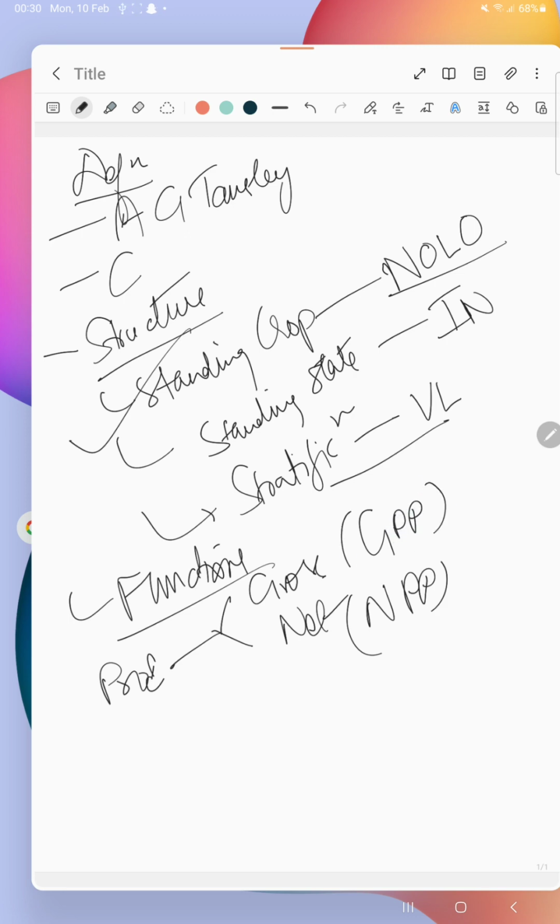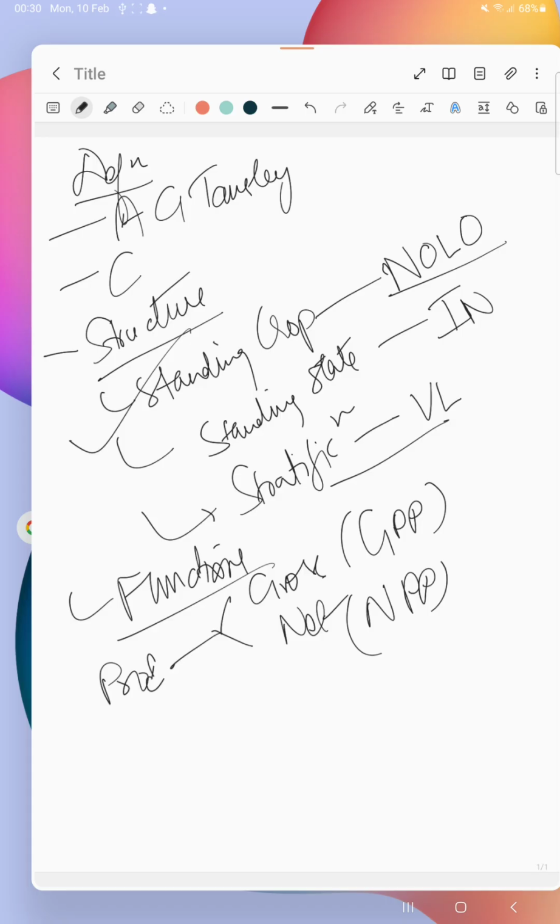So what is productivity? The name itself says it is the rate of production. That is the amount of organic matter or biomass that is accumulated per unit area in a unit time. Remember the units. If we talk about weight, it's gram per meter square per year, and if we talk about energy, it's kilocalories per meter square per year.